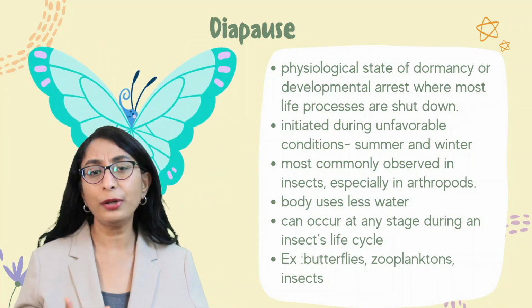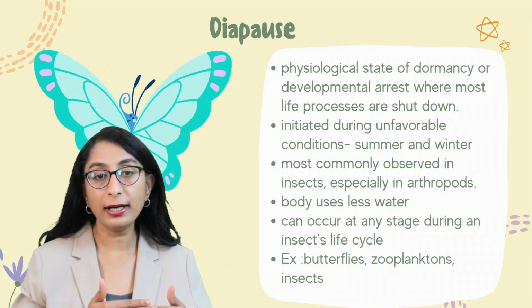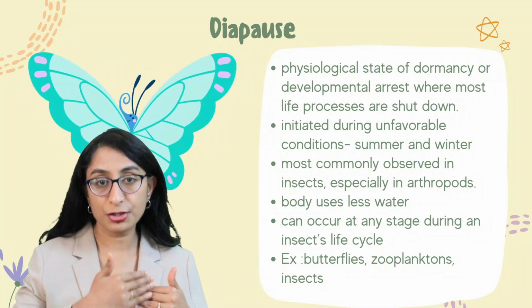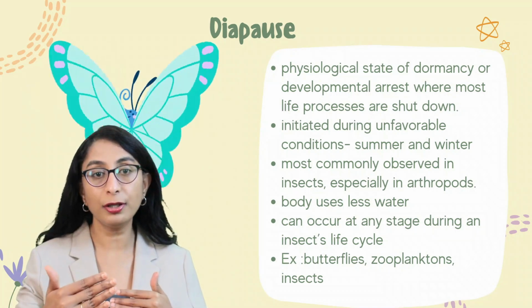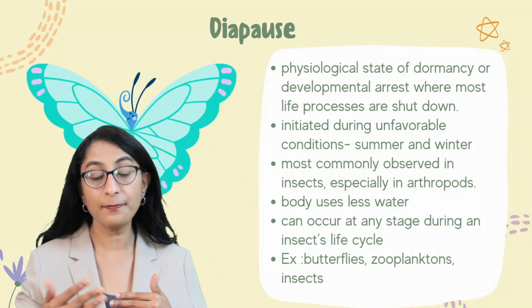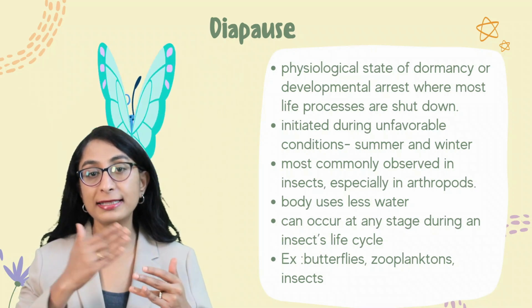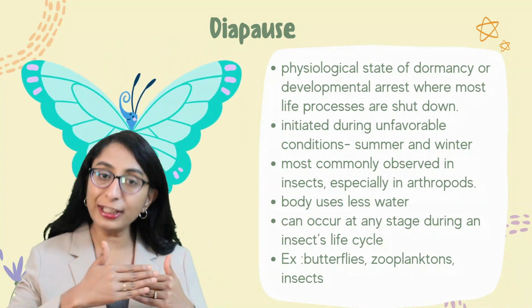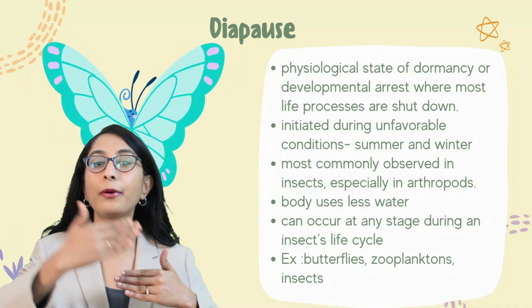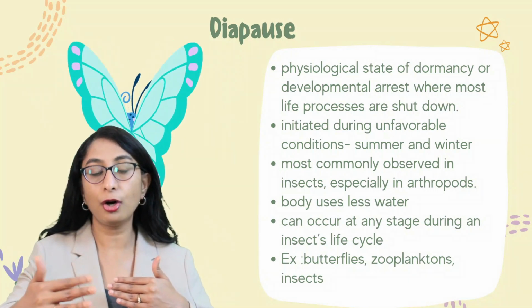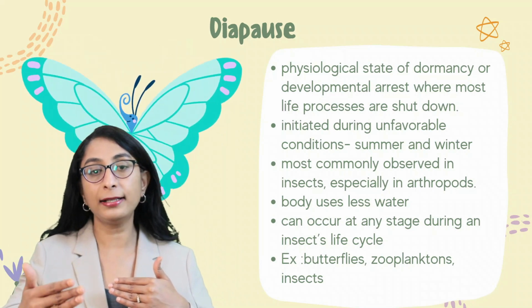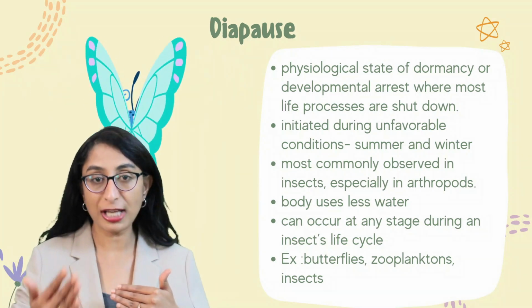So we all know very well that a larva slowly transforms into adulthood to become a butterfly, right? So at this stage, that is in the larva stage or during any of these stages between the larva to the adult butterfly, we can find diapause happening.